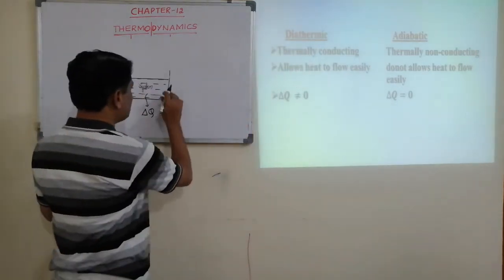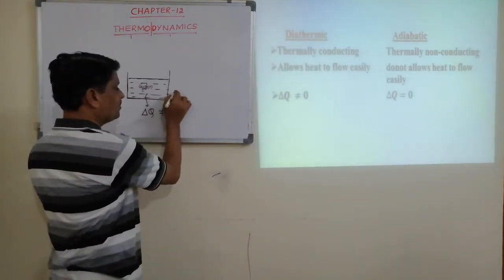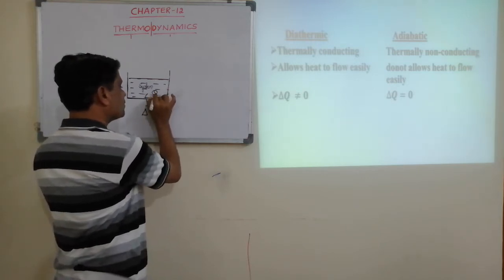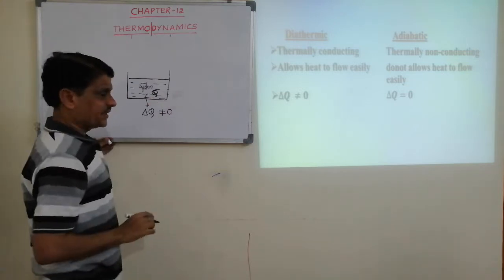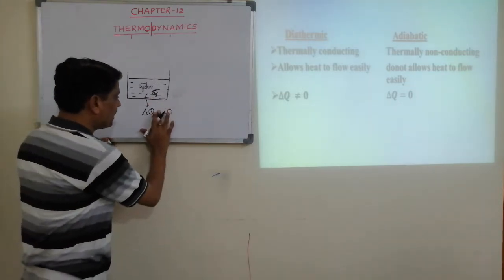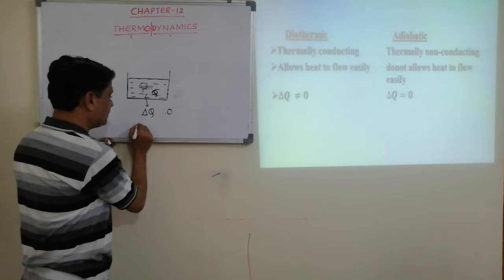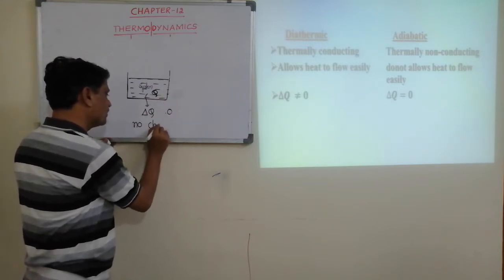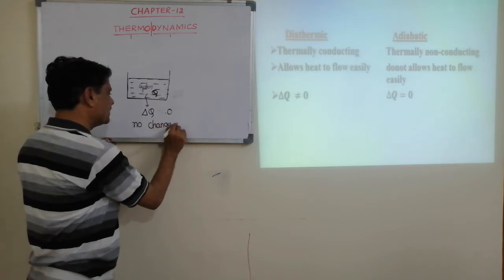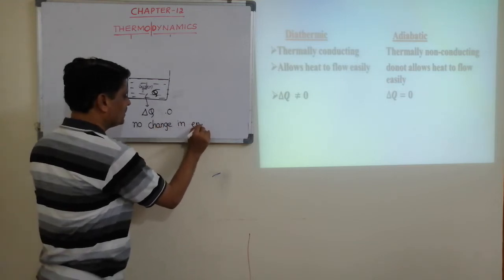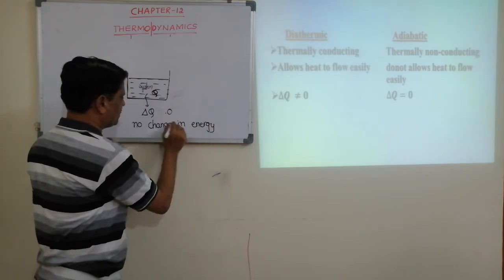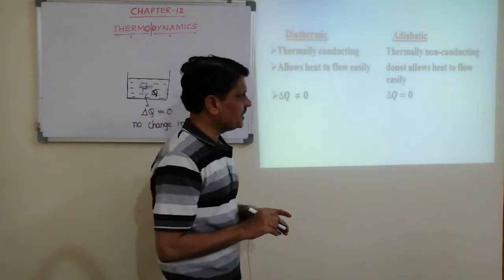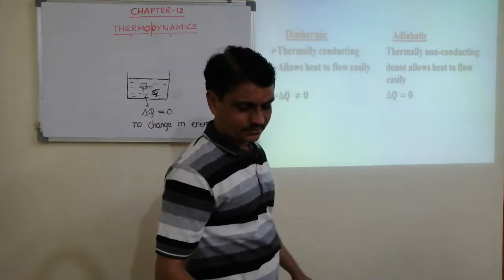When no heat energy is flowing from the system or into the system, then the total energy of the system remains constant. When the total energy of the system is constant, there is no change in energy. That is, delta Q equal to 0. That's what I have written.